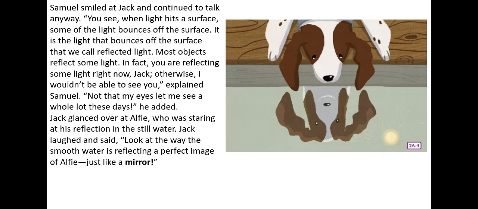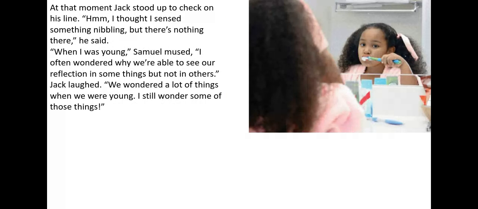Jack glanced over at Alfie, who was staring at his reflection in the still water. Jack laughed and said, "Look at the way the smooth water is reflecting a perfect image of Alfie, just like a mirror." At that moment, Jack stood up to check on his line. "I think I sense something not nibbling, but there's nothing there," he said. "When I was young," Samuel mused, "I often wondered why we're able to see our reflection in some things but not in others." Jack laughed. "We wondered a lot of things when we were young. I still wonder some of those things now."